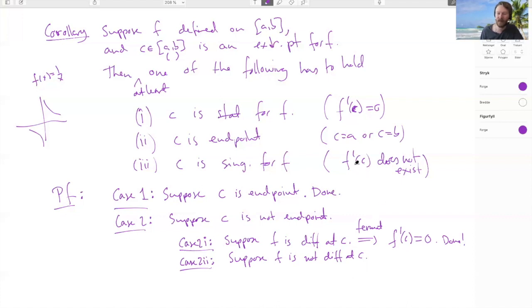And now we do case 2ii, and then suppose f is not differentiable at c. But what does this mean? Well, this means exactly that f prime does not exist at c. And again, we're done. So basically, what we've discovered here is that just by splitting into cases, if you have an extremal point, or a local extremal point, so I should say here local, then well, either c is an endpoint, okay, so that's a possibility. Or if c is not an endpoint, well, we're at an inner point, and then either you're differentiable there or not. If you are differentiable there, then you're a stationary point. If you're not, well, then you're a singular point. Done. So this corollary here is just bookkeeping, just keeping track of what the possibilities are. So we did not do much here, but it's really useful information to have.